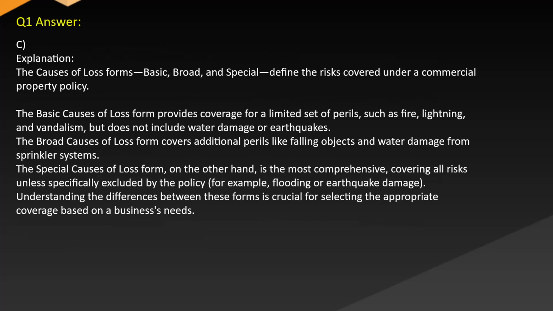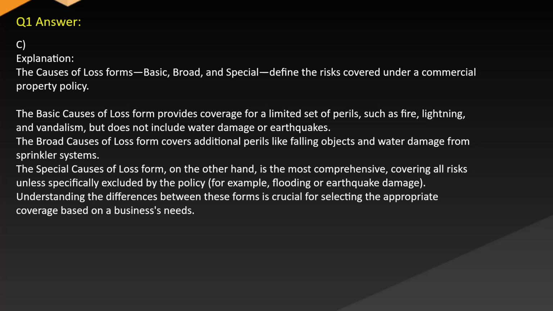Answer. C. Explanation. The causes of loss forms: basic, broad, and special define the risks covered under a commercial property policy. The basic causes of loss form provides coverage for a limited set of perils, such as fire, lightning, and vandalism, but does not include water damage or earthquakes.